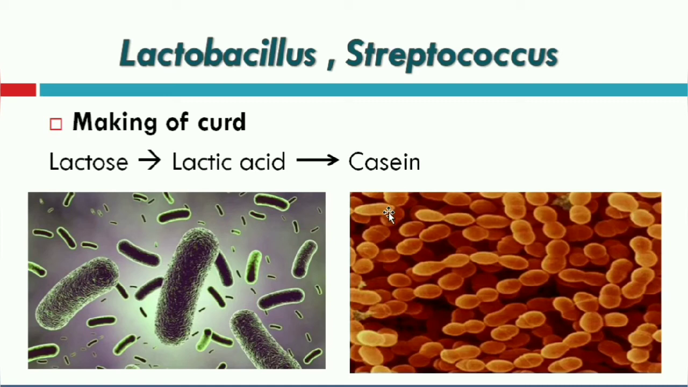Because of this casein, the milk appears like a jelly-like structure called curd. So this gel-like structure or taste of the curd is just due to the conversion of lactose into lactic acid.